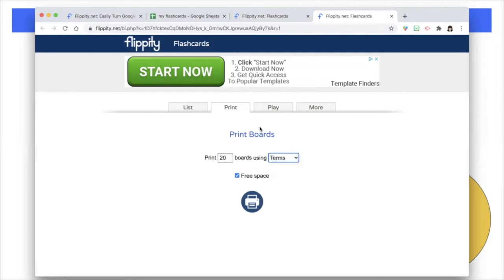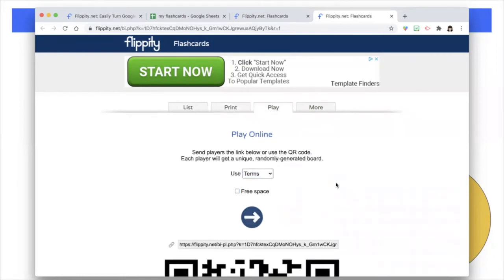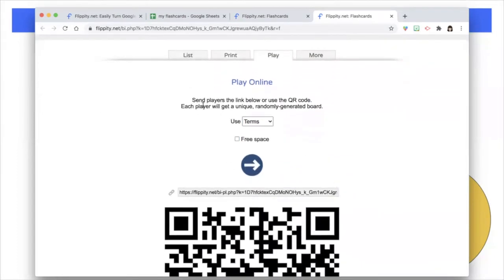Here it said the terms and how many boards you need. Or if I am just playing online, you can send the players the link below right here. You could use the QR code because it'll generate a unique randomly generated board.